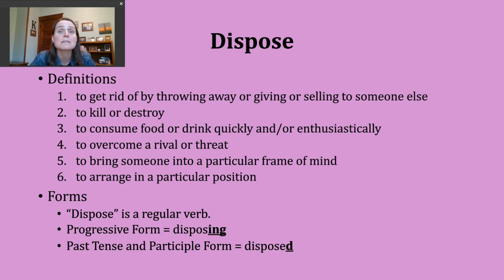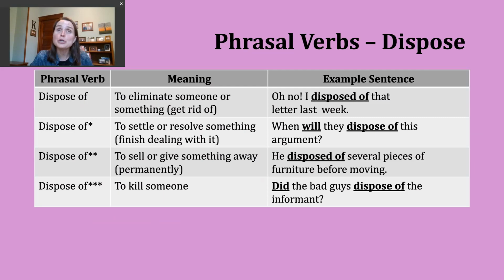Our base verb, dispose, ends in a voiced sound. I know the spelling is O-S-E, but you're really making a Z sound when you pronounce this word. And because Z is a voiced sound, this means the ED ending is just going to make a D sound, and I'm not going to add an extra syllable when I say it. So the past tense and the participle forms of this verb should sound like this: disposed. Disposed.